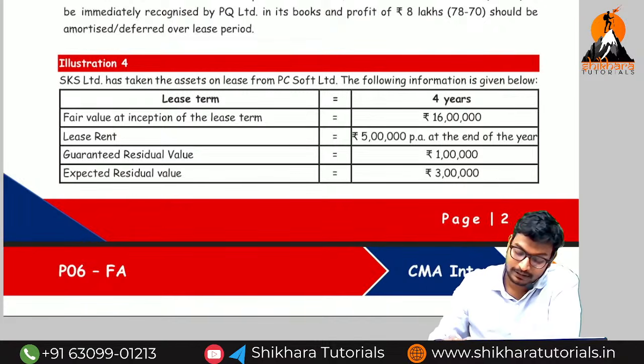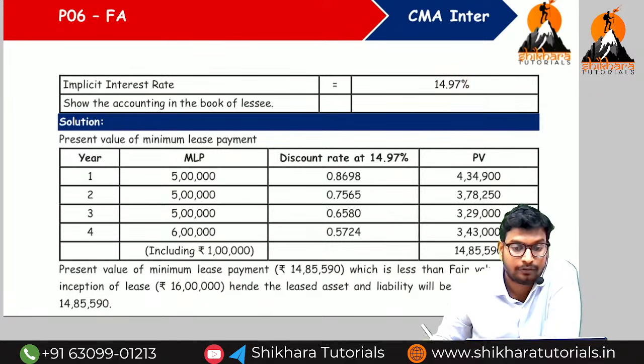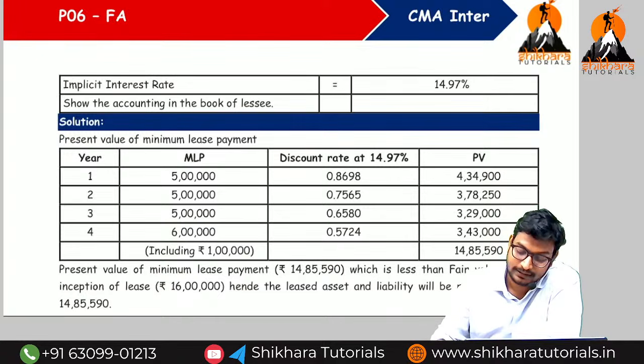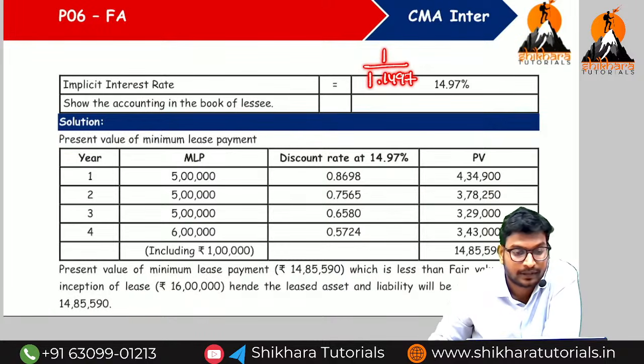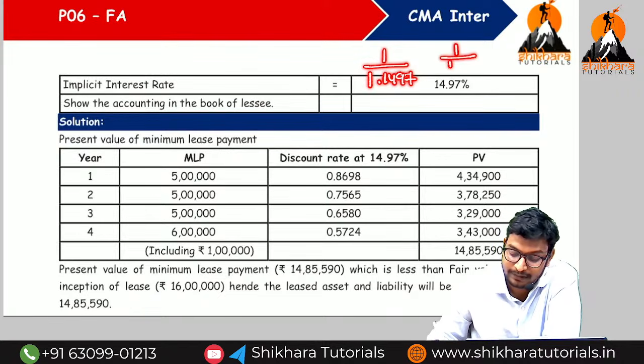If they give the rate as 14.97%, how can we find the factor while taking the fractions? It is 1 divided by 1.1497. If it is 10%, it is 1 divided by 1.10.